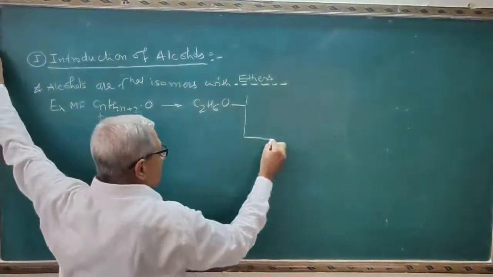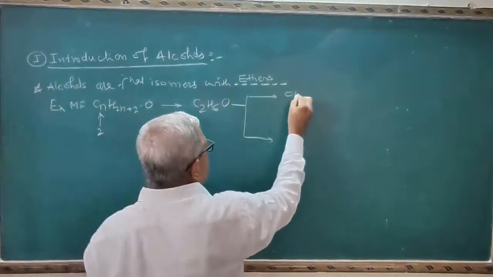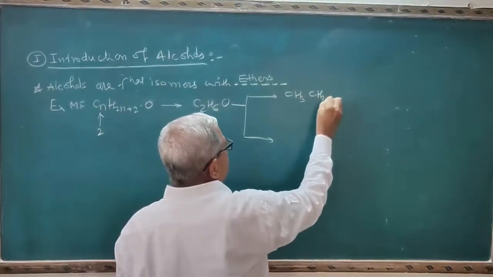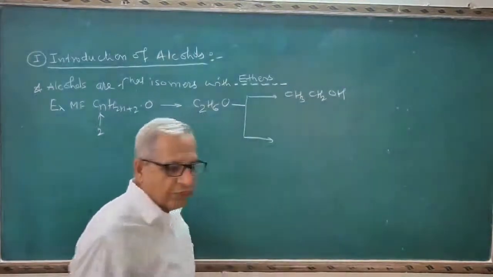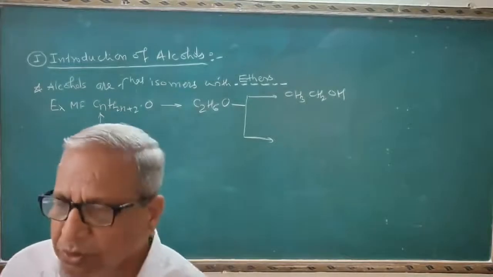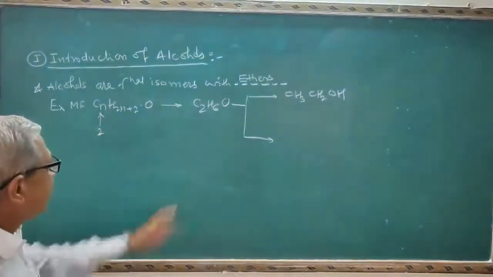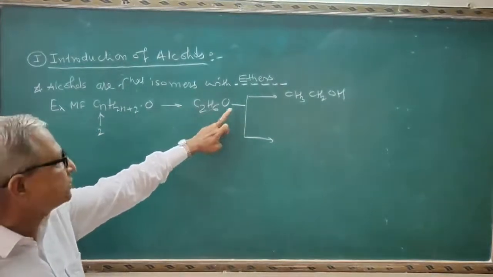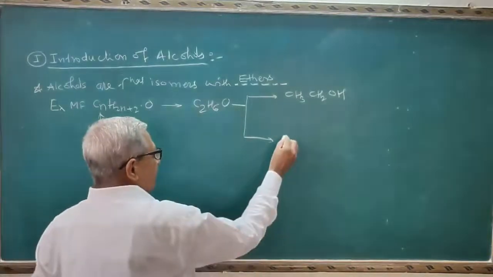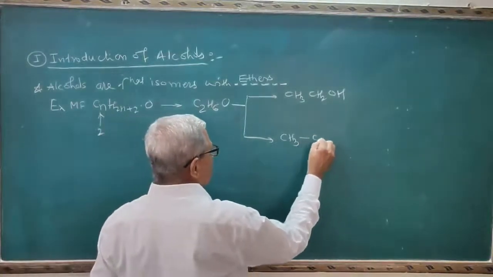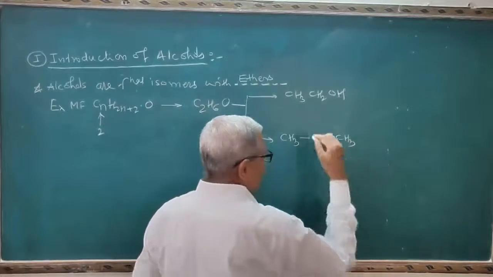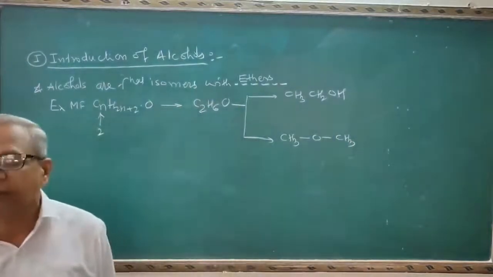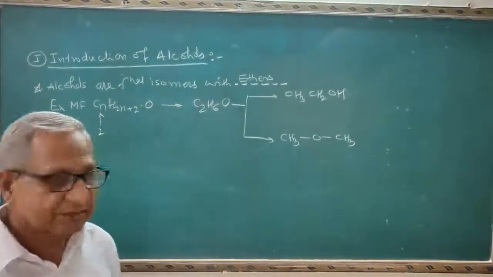Therefore, this can be represented in two ways: CH3CH2OH. Count the number of carbon, hydrogen and oxygen yourself. You will find carbon 2, hydrogen 6, oxygen 1. This can also be represented as CH3OCH3. Again, count the number of carbon, hydrogen and oxygen, all are the same.